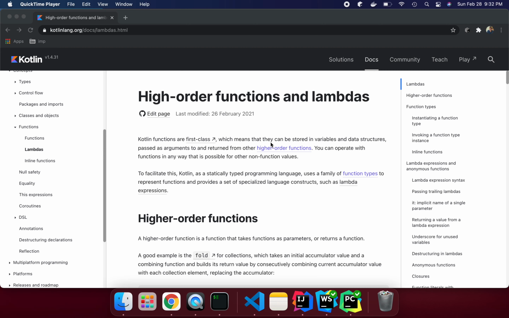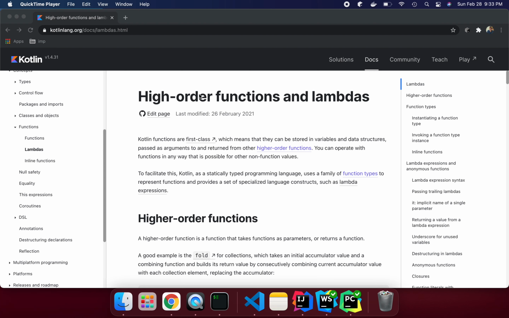I'm going to talk about what Lambda is, how we can write, declare or call Lambda, and how we can use higher-order functions. But in this lecture, I'm going to talk about just Lambda. Once we understand what Lambda is and how to declare it, we will talk about higher-order functions in the next lecture. Okay, so let's get started.